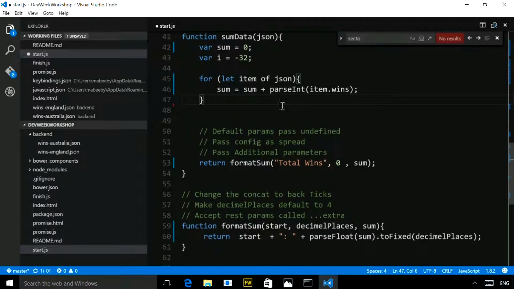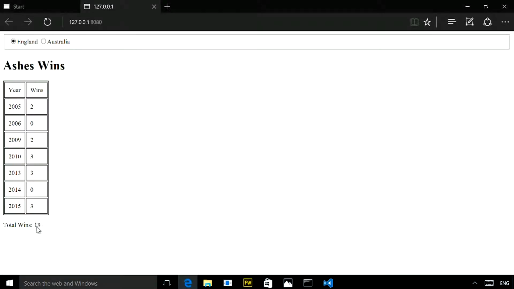So let's look at the last thing that I do on this page, which is I get the number and then I put total wins, 13. Again, I'm doing a bit of string concatenation there. I've got this total wins field, and I've got the number 13.